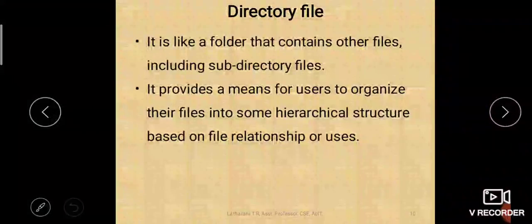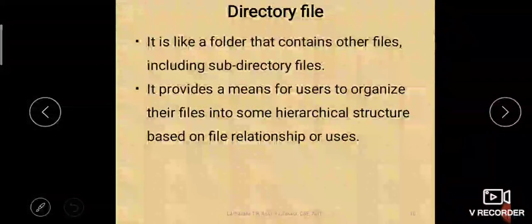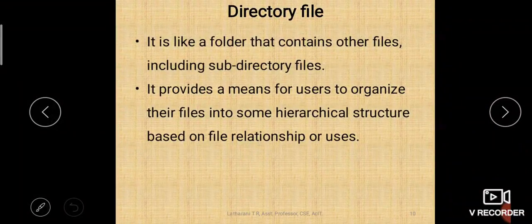Under the question paper subfolder you will have Jan December 2020, Jan December 2019, and so on, isn't it?